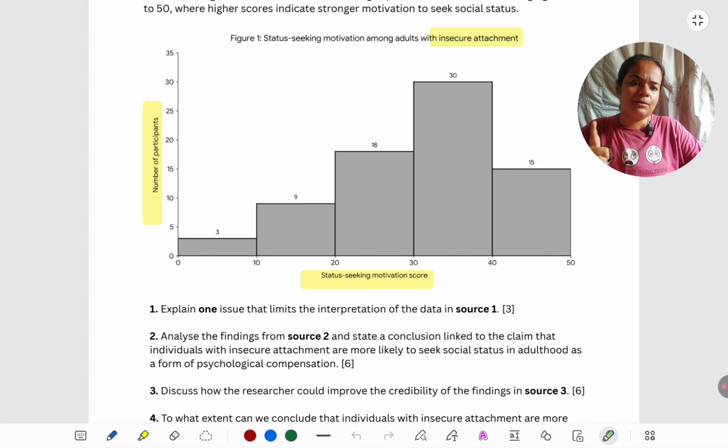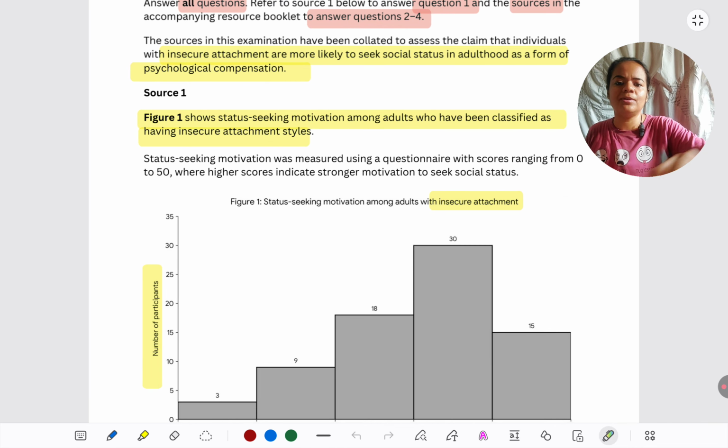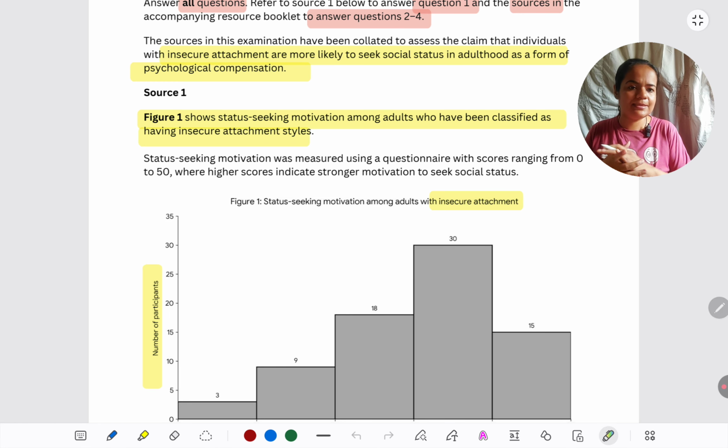Source 1, looking at it again, we have to think of limitations. The one which is written, the model answer, is right. When you see a histogram as against the bar graph which we had seen in the specimen paper, we have only one histogram, like for group 1. So there is a single group, they told us also in the text above. There is this one group who is insecurely attached, and how many of them are status seeking is represented. So the claim is that people who are insecurely attached look out for status to get compensation.